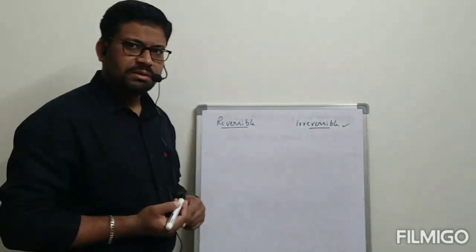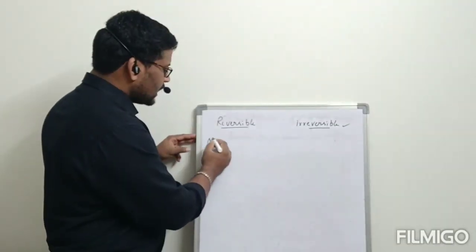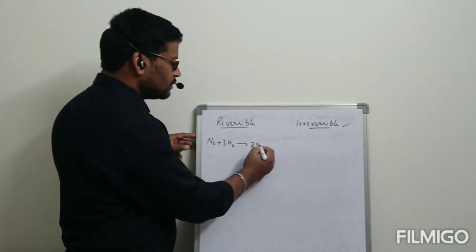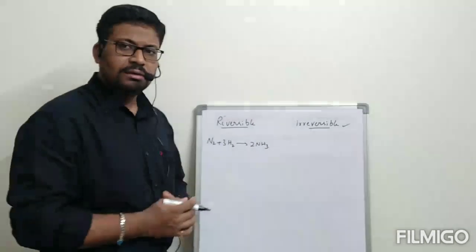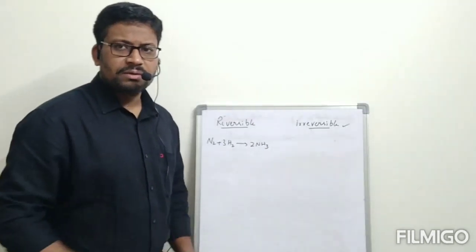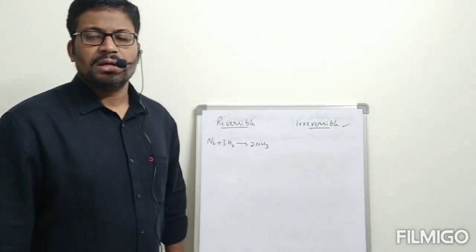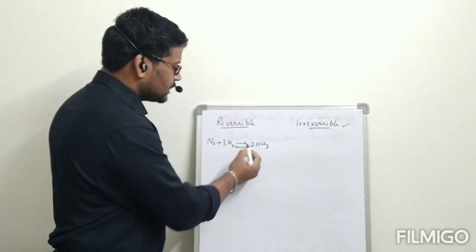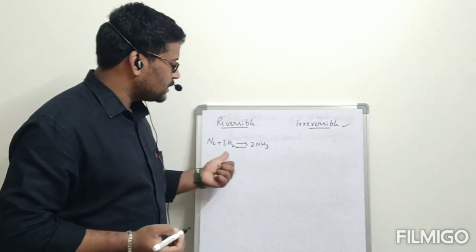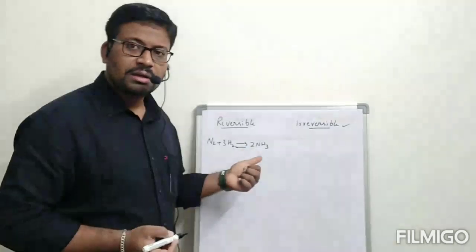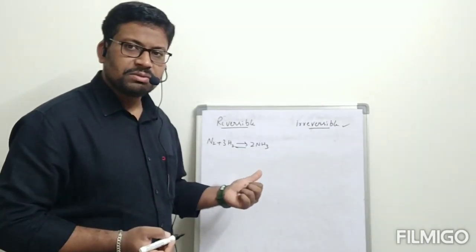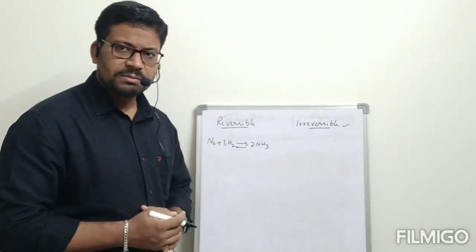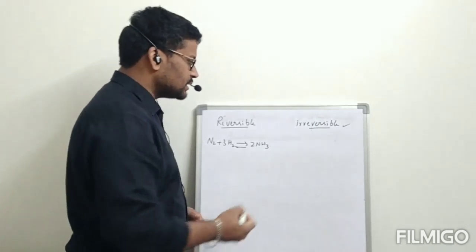This is reversible. For example, N2 plus 3H2 gives rise to 2NH3. Nitrogen and hydrogen react to form ammonia. This is an example of a reversible reaction, because nitrogen and hydrogen react to form ammonia, and immediately there is a chance for that ammonia to decompose back to nitrogen and hydrogen again. That is a reversible reaction.